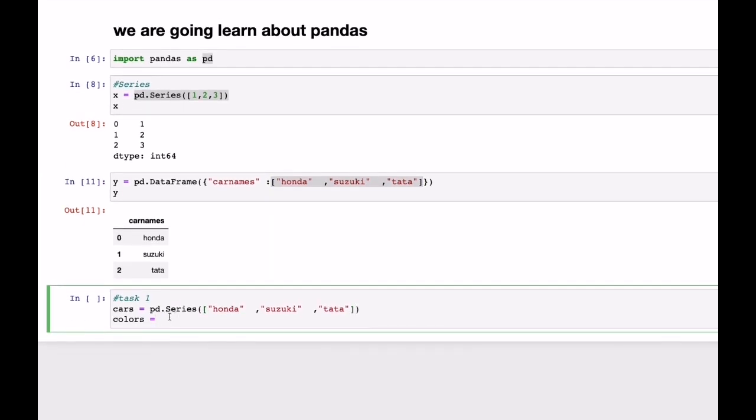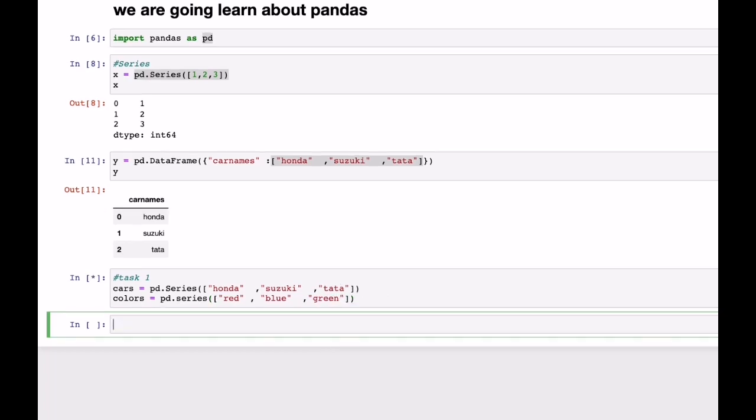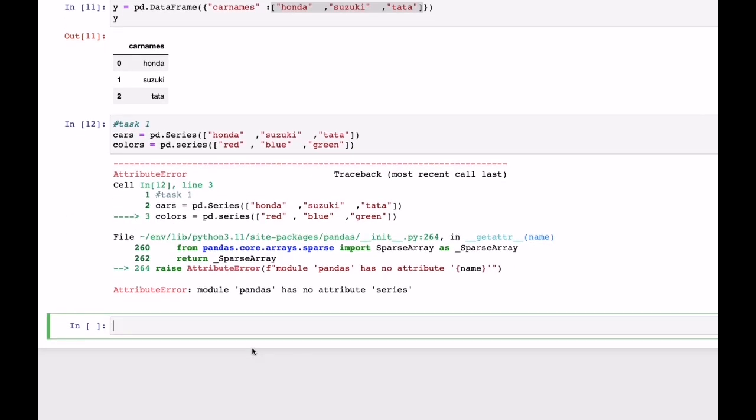And for the colors, hey pandas, can you please create a series having the colors? Let's say red. Okay, red is there, and now I want the blue one. What I did is a mistake, so I'll cut this up and put it here. Nice, looking great. Blue, and then I have to have a green color also. Green. Okay, guys, now let me shift enter. There we go. What is the error?